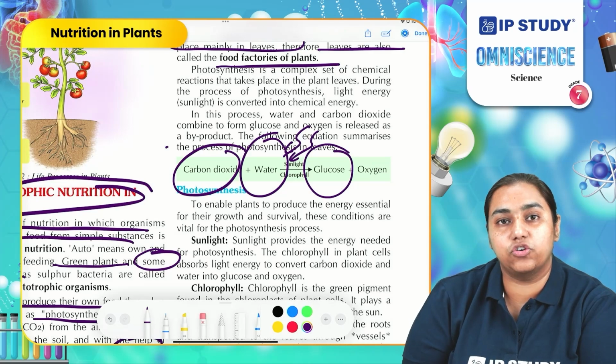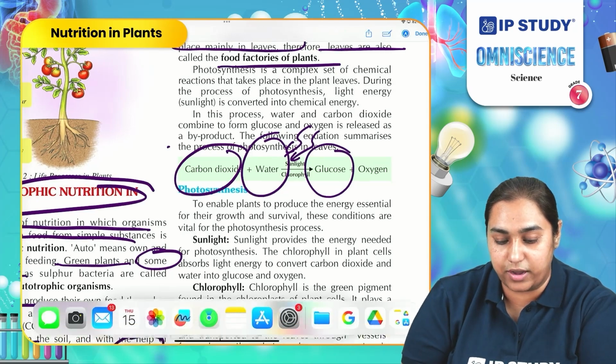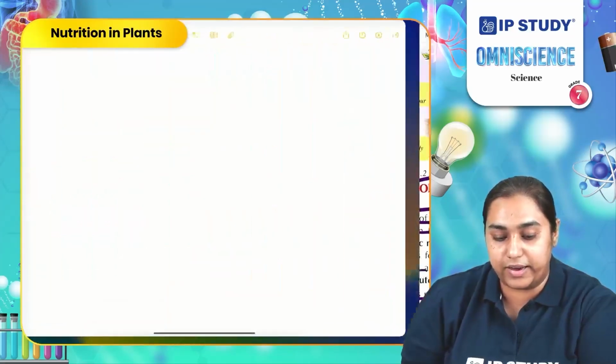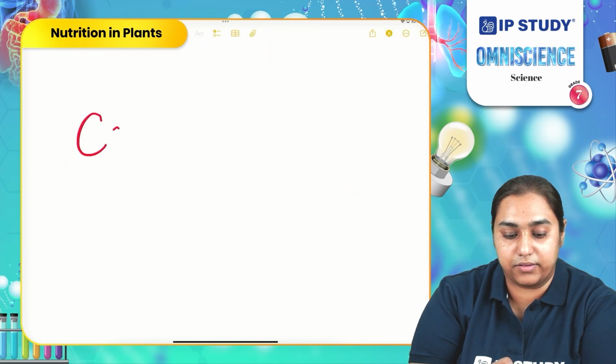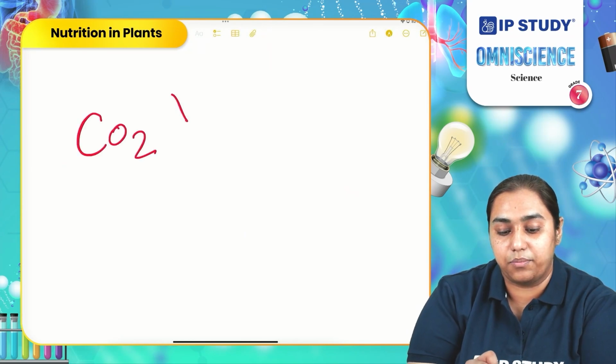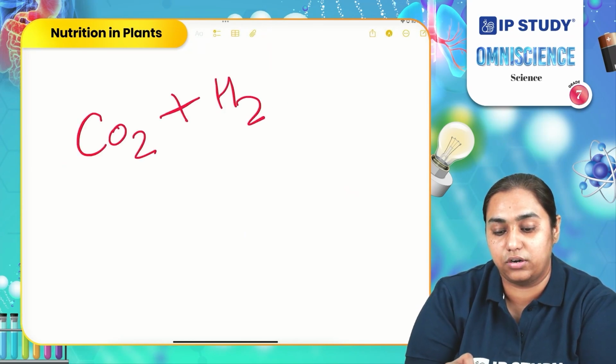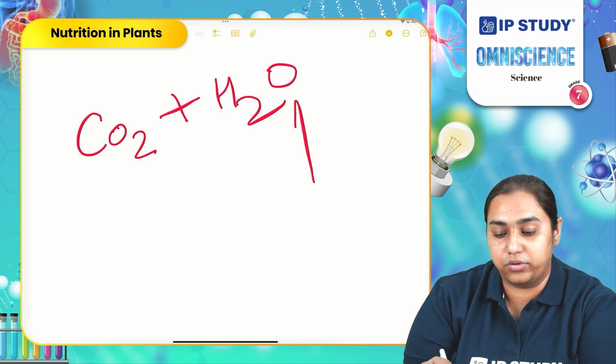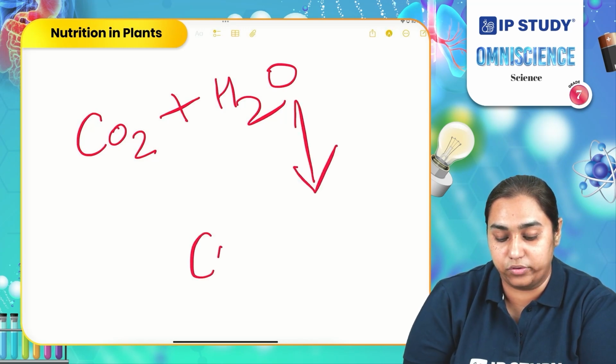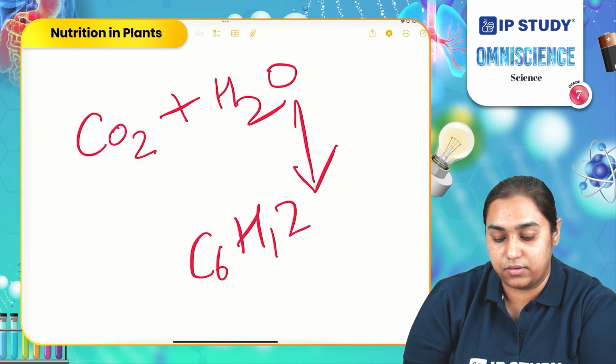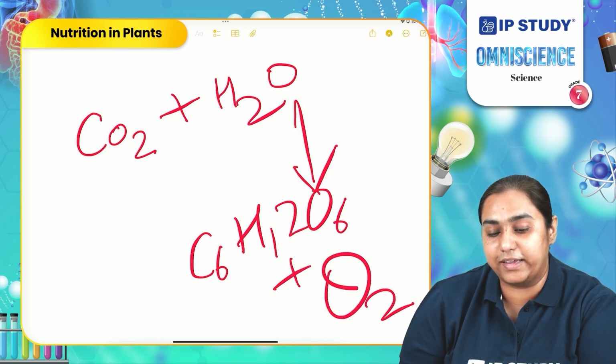Let me show you the chemical reaction. It occurs like this. Plants take carbon dioxide plus water to produce glucose and release oxygen in the air.